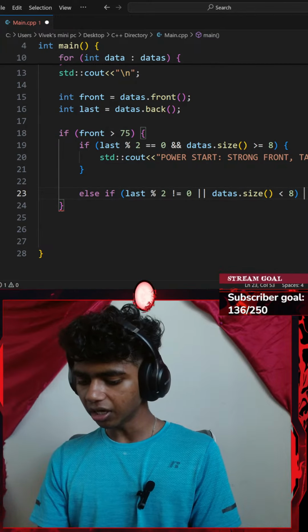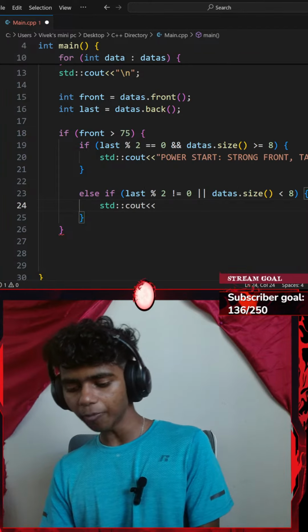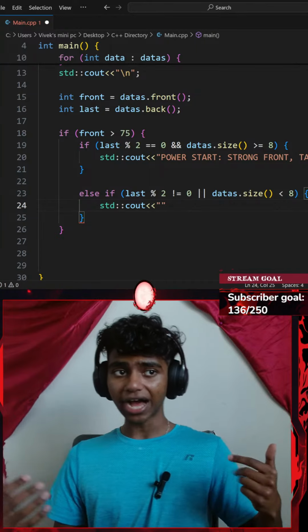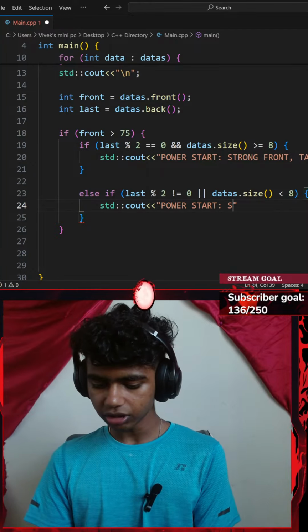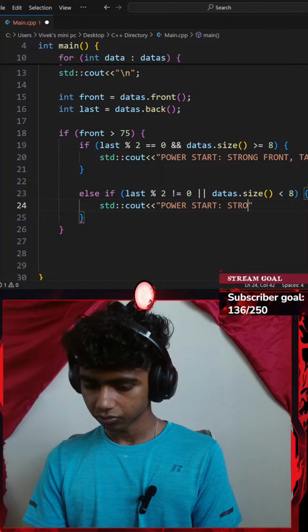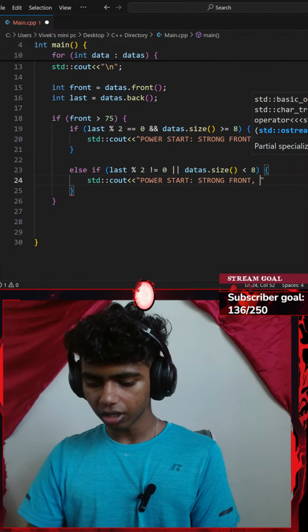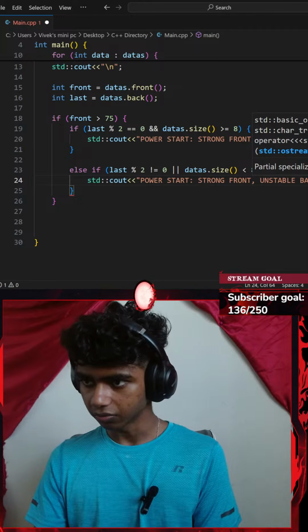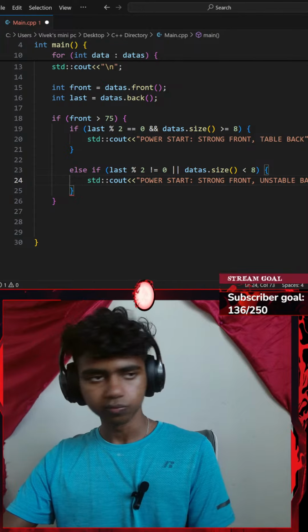Okay, I'm going to be displaying a console output. So let's go with standard console output with an insertion operator. This is going to be saying power start, strong front, unstable back / small. So let's go with power start: strong front, a comma, unstable back / small. Okay, perfect. I will be ending that with a semicolon as well.